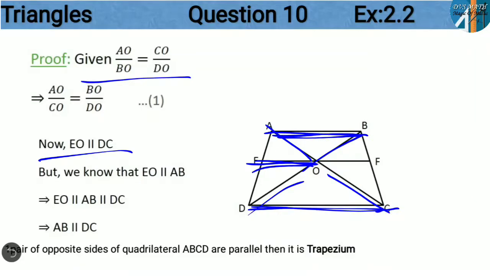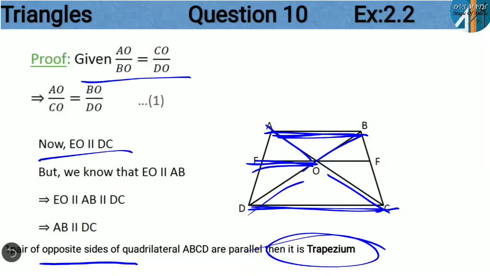So in a quadrilateral, if one pair of opposite sides are parallel, then definitely it is a trapezium, which is the property of a trapezium.